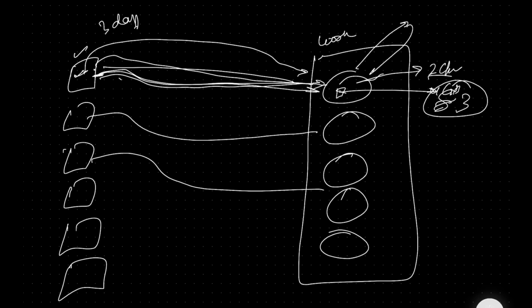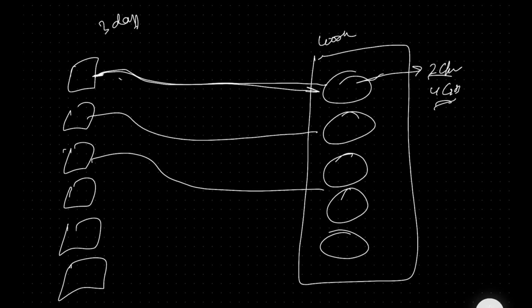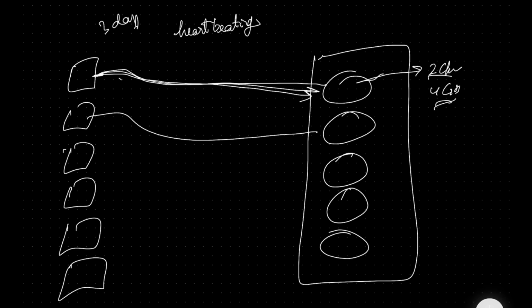So here comes another mildly jargony term called heartbeating. What are we introducing here? Heartbeating basically means that this machine will keep hitting its worker every 5 seconds. Hey, I'm still alive, I'm still alive, I'm still alive. And the worker will keep responding with, okay, thank you for letting me know. It's also called a ping pong. I'll send it a ping message, and it'll just respond back with a pong message.